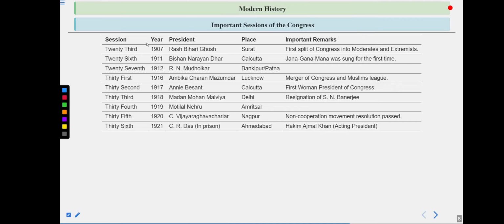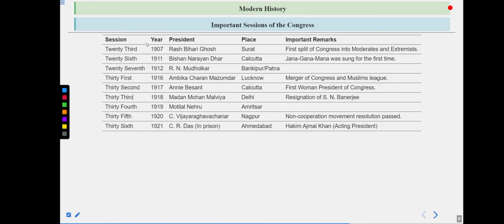Then comes the 27th session of Congress, in 1912. R.N. Mudholkar, Bankipur, Patna. In this session, nothing very important happened, so just remember that the president was R.N. Mudholkar. Then comes the 31st session, a very important one, 1916, Ambika Charan Majumdar, Lucknow.